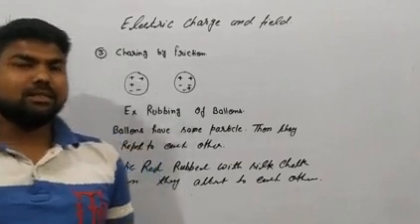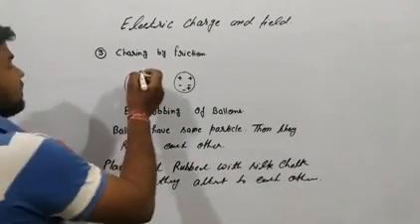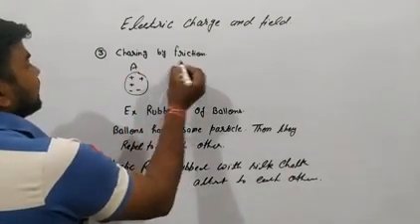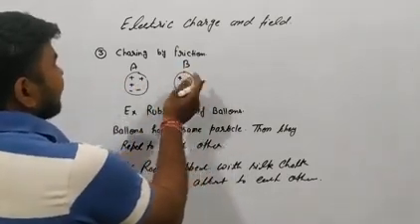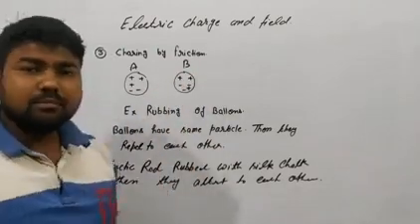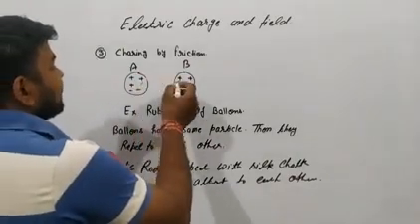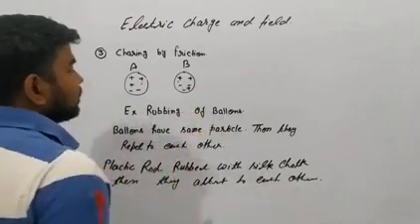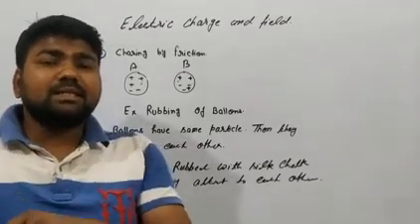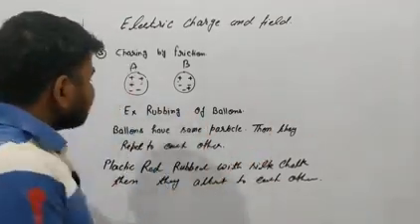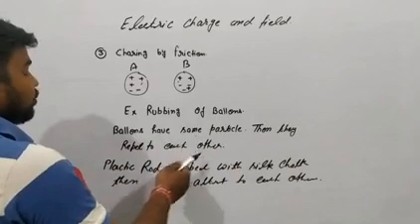The third type of charging is called friction. We have two bodies, body A and body B. The magnitude is the same, but the direction of charged particles is opposite. Like when we have two balloons and rub them against each other, they become charged and repel each other. Balloons have the same particles, so they repel each other.